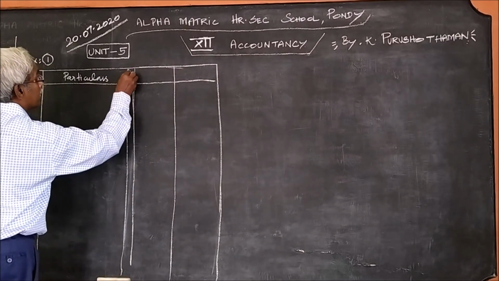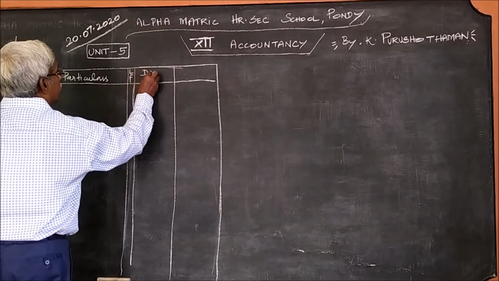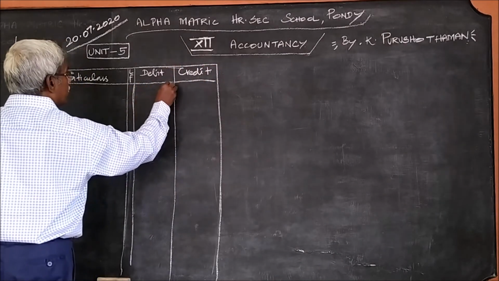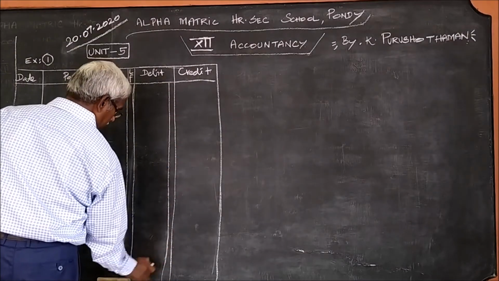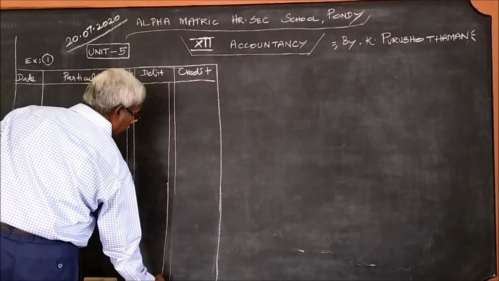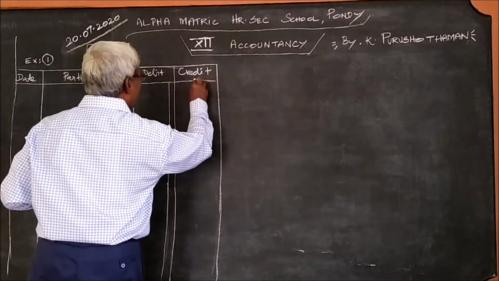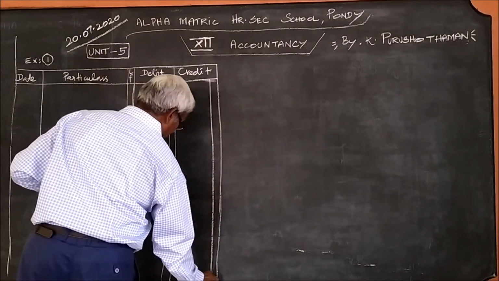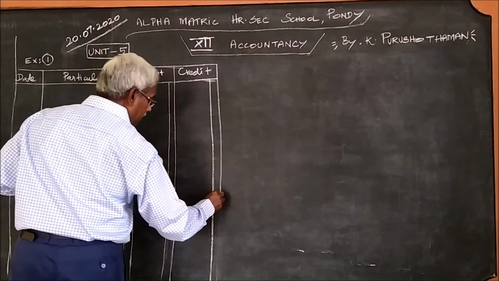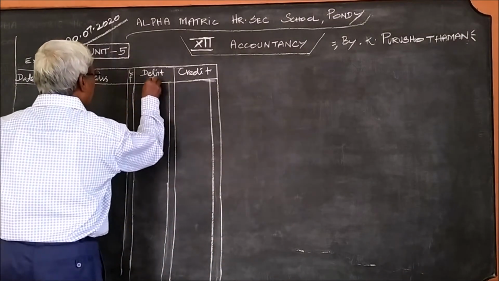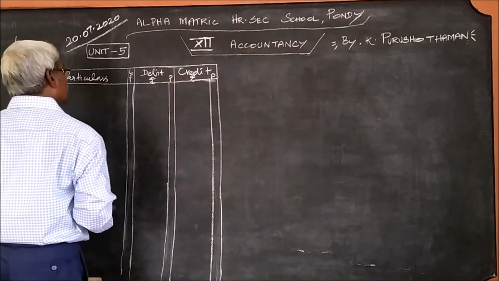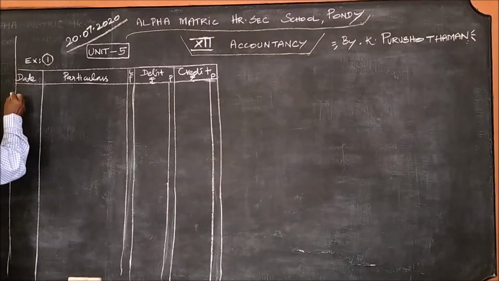as usual. You know the format: LF, debit, rupees 5, credit, rupees 5. Okay, date 31/3/2018.